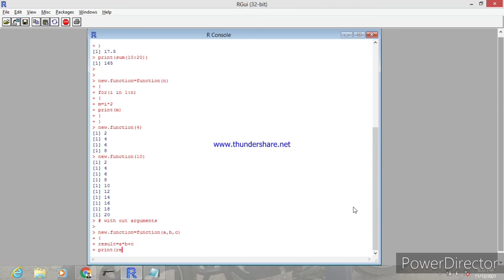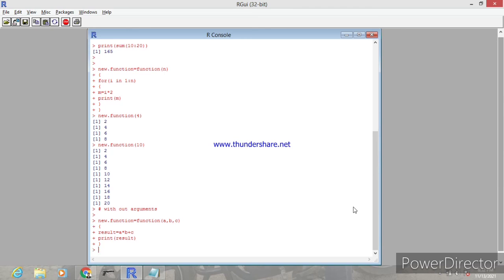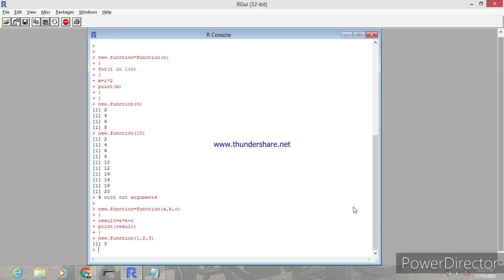Now you can pass the arguments to a, b, c. You can use new dot function open brace 1 comma 2 comma 3. The result will be 5. Similarly new dot function open brace 5 comma 5 comma 5, in that case the result will be 30.